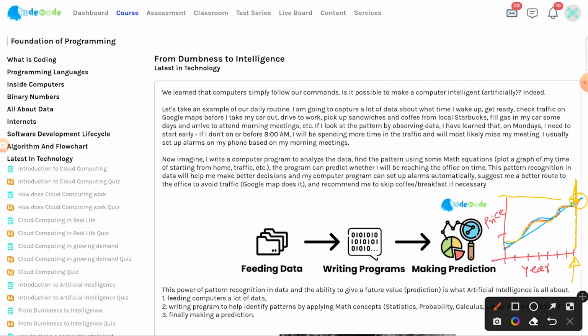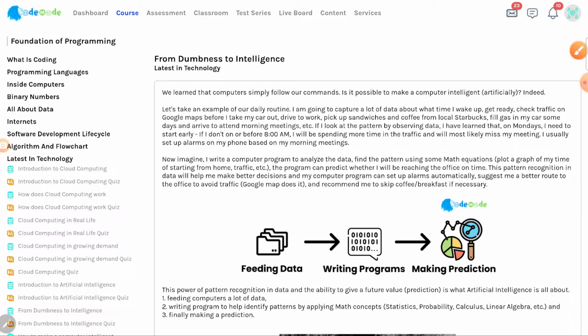If we give the data to the computer, and we give different types of equations in our program and tell the computer to find the best possible graph, the best possible correlation between the price and the year, the computer may be able to tell us the predicted value on this graph for a particular year. So we learned three things: giving a lot of data, writing a program to help the computer identify the pattern using some mathematical concepts, which could be statistics, probability, calculus, linear algebra and all that, and finally, making a prediction.